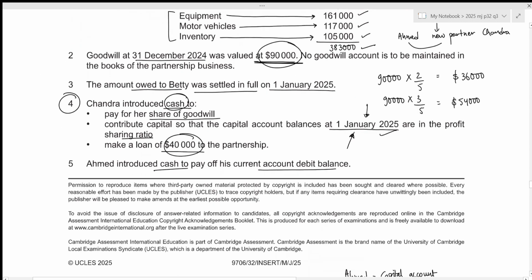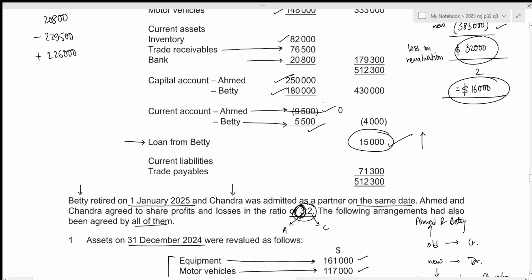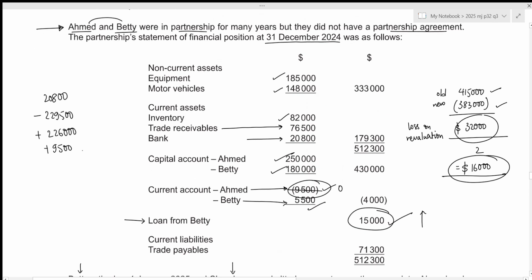And then Ahmed also introduced cash to pay off his current account debit balance. His current account debit balance was 9,500. So that will also increase the bank balance. Now, the total value that we should show under the heading of bank within our statement of financial position at 1st January 2025 will be 20,800 minus 229,500 plus 226,000 plus 9,500, 26,800.